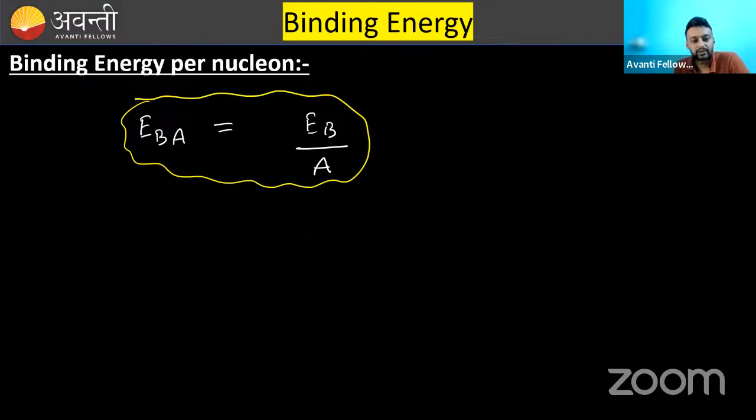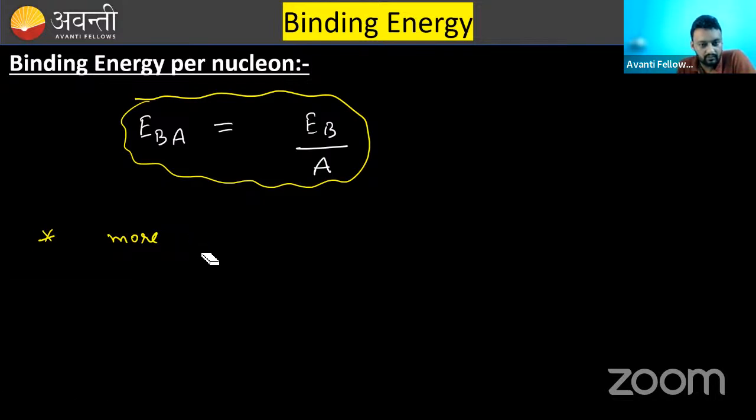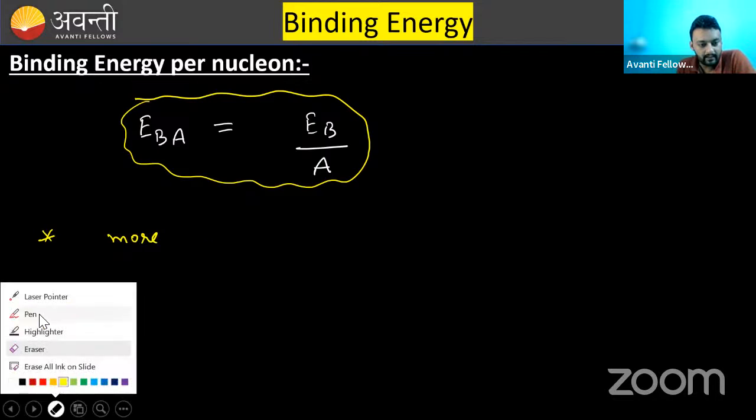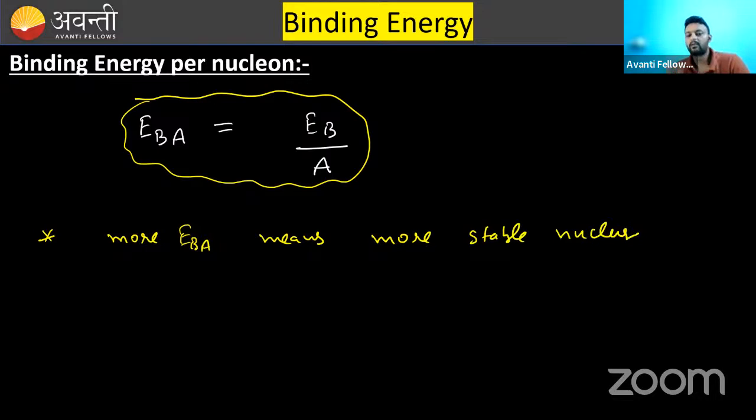The most important thing or most important key line or punch line in this: more binding energy per nucleon means more stable nucleus. That means the more the binding energy per nucleon, more will be the stability of the nucleus.